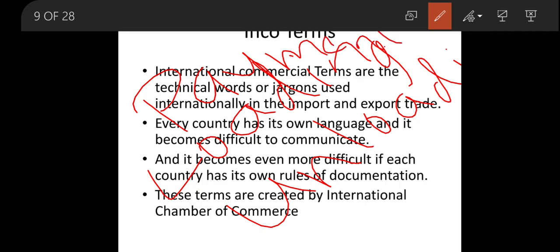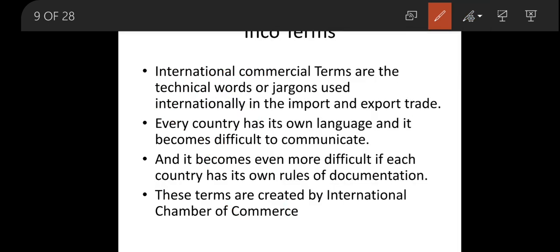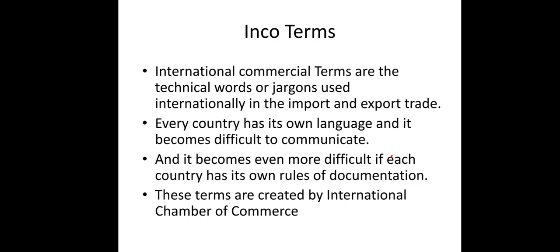These are all common terms, but in international commercial business there are different terminologies for all such activities and different terms which are being used for import and export.